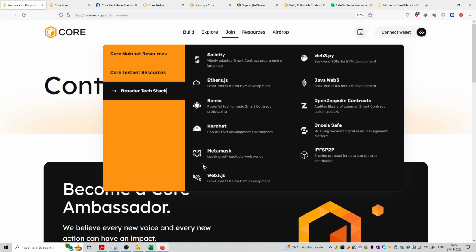ये सारे tools and programs available हैं जो आपको अपने applications को build करने में help करेंगे, जो decentralized applications के form में आपको output देंगे. So these are the tools available on this platform so that you can build your decentralized applications on this platform.